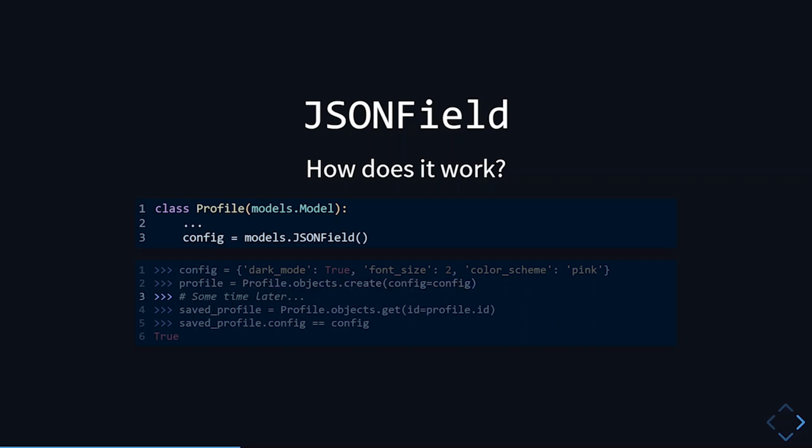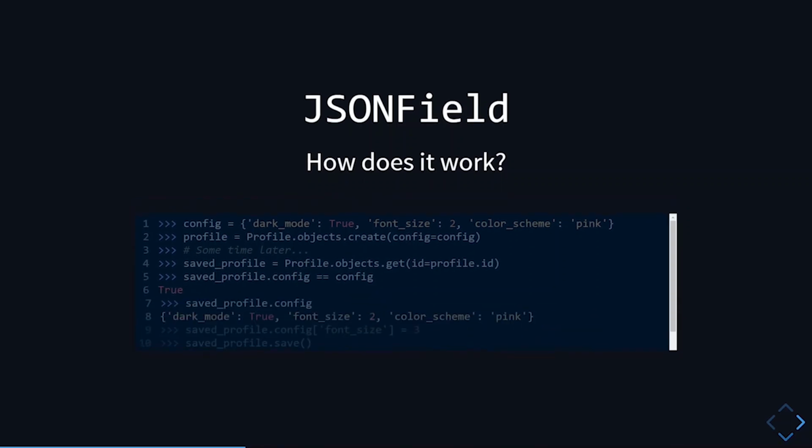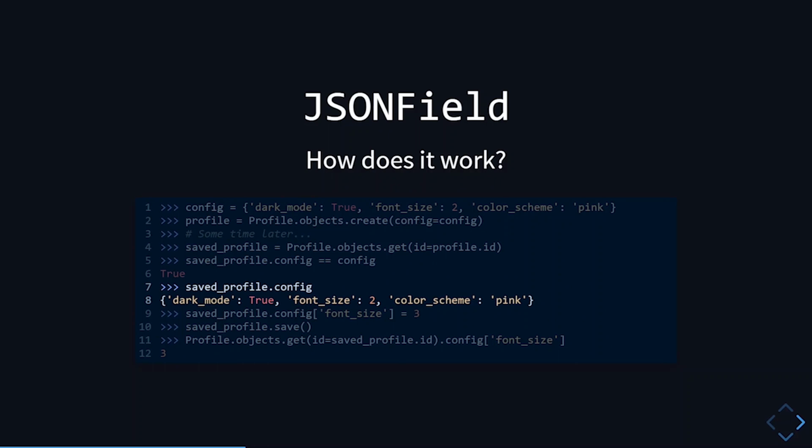And then sometime later, when we retrieve the object from the database and we access .config, we see that it's a dictionary and it's equal to the dictionary that we previously have. And we can see here that it's really a dictionary. So that means we can do dictionary operations such as updating the values like this.